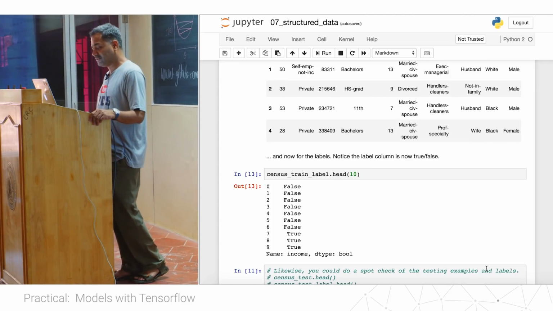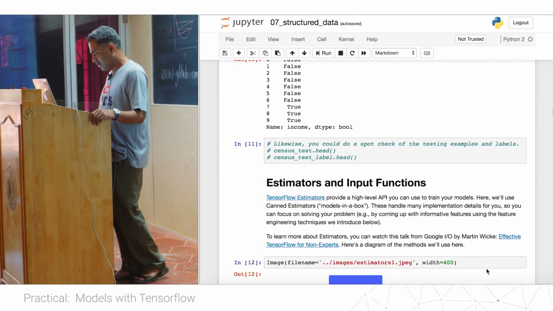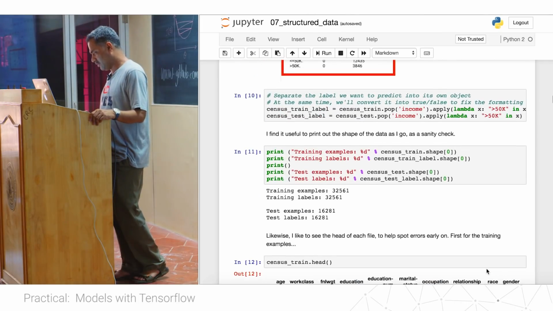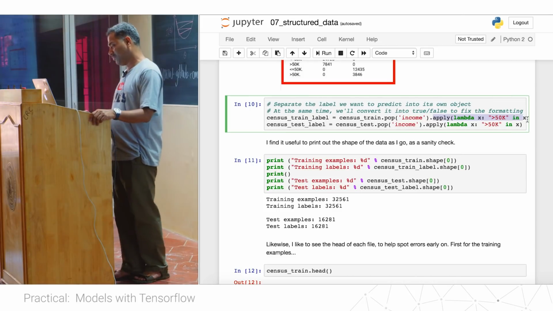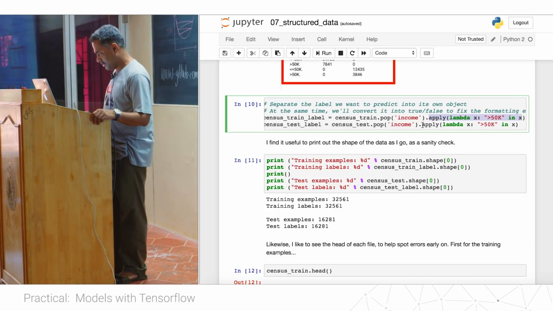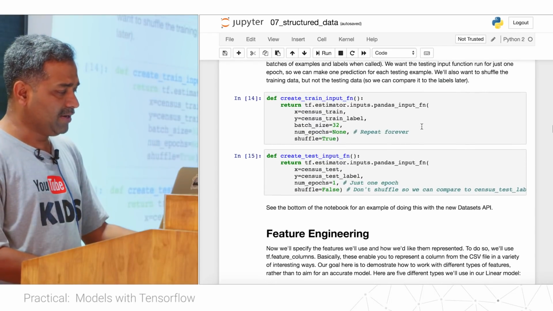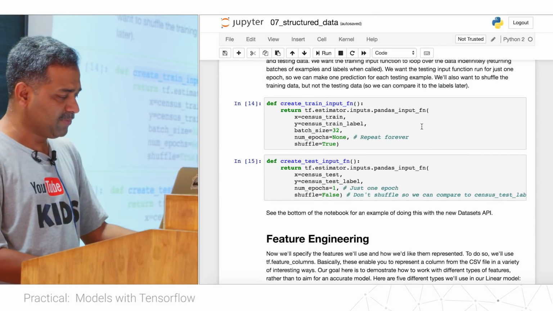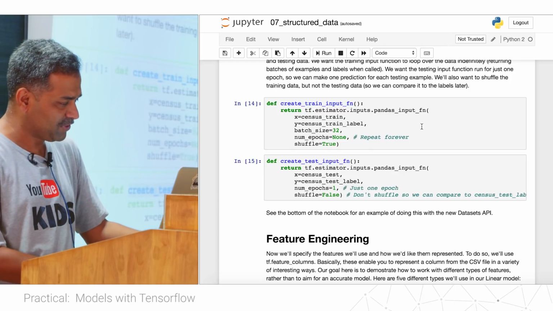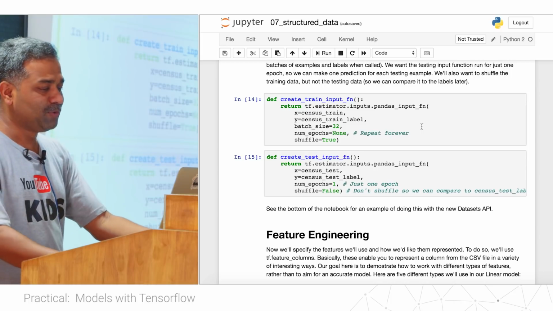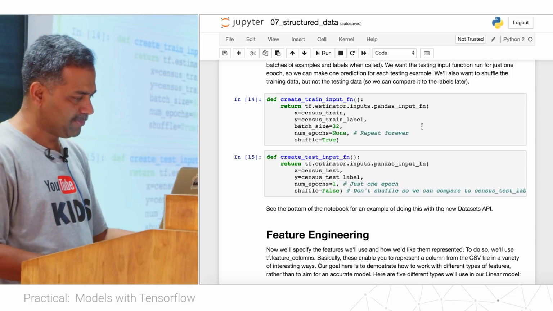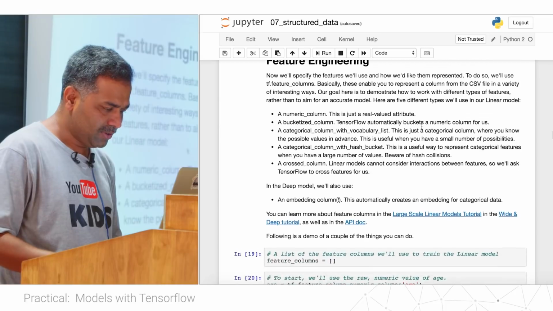So you can see that there are false and true labels here, right? We got these by applying a lambda function: wherever the income is greater than 50K, we said we want true, or else we want false. Okay? And then we have a training input function and a test input function using the pandas input function, because our data is now in pandas. We'll use the pandas input function from the estimator to get the input.